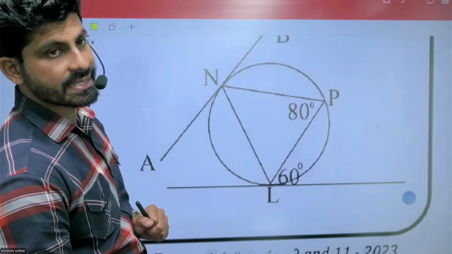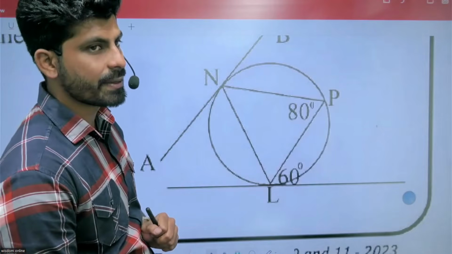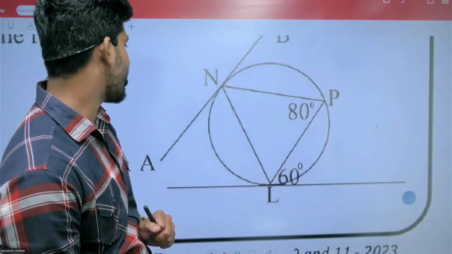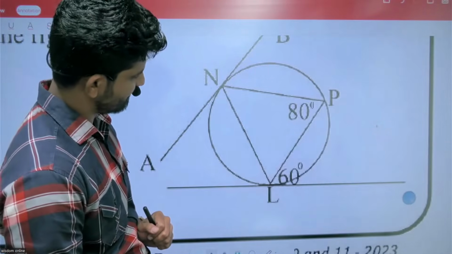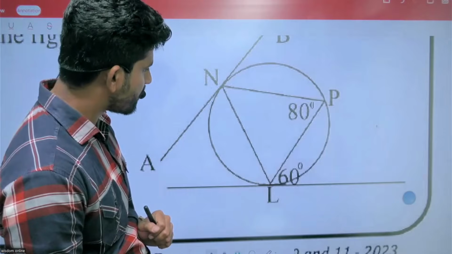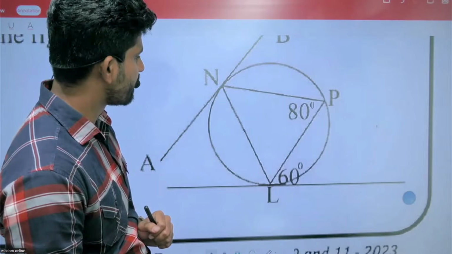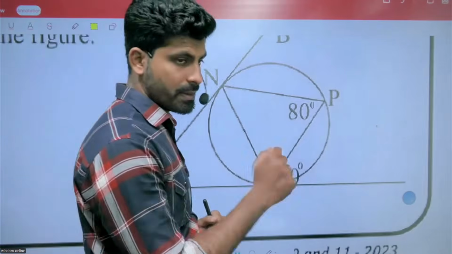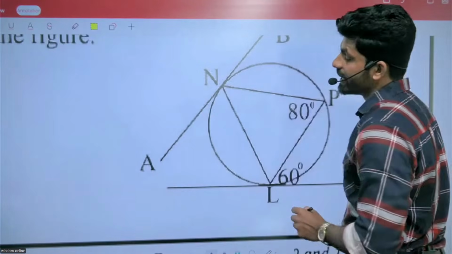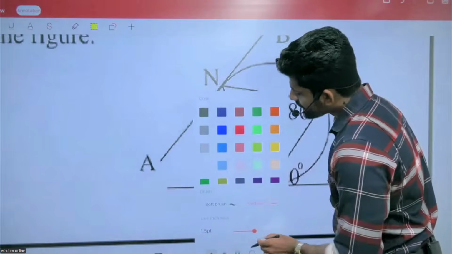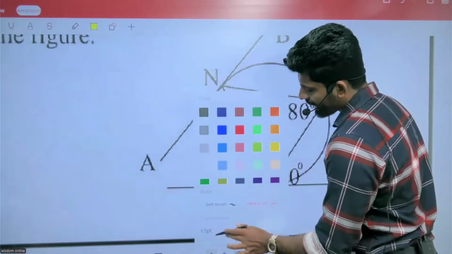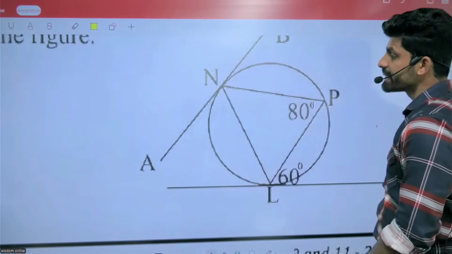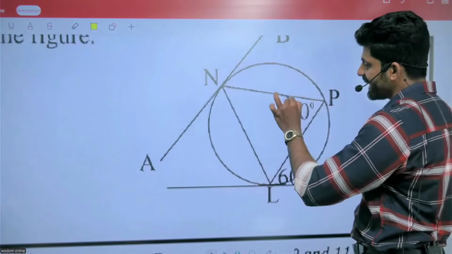80, 60. Right. Okay. 60 means PNA. This one also 60. Look at this one. According to the angle in the alternate segment. Angle at the alternate segment. Right. 80.